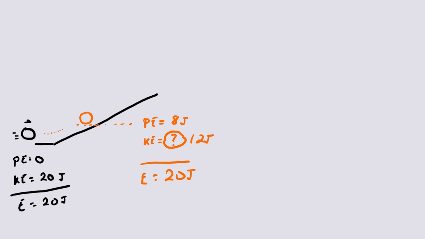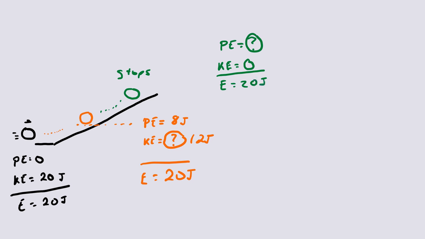Again, it's lost some kinetic energy because it's slowed down. As it keeps rolling up the ramp, it'll reach a point where it stops. This would be the highest point that it would reach. At that point, we don't know exactly what the potential energy is, but we do know that the kinetic energy is 0 because it stops up there. It's not moving anymore. And the total energy is still 20 joules, so that means the potential energy at this point must be the rest of that energy, which is just 20 joules.